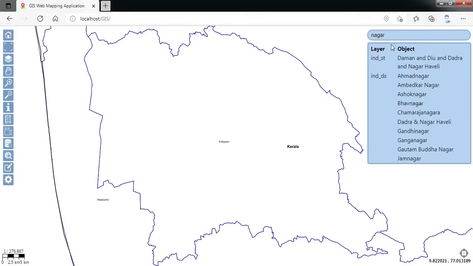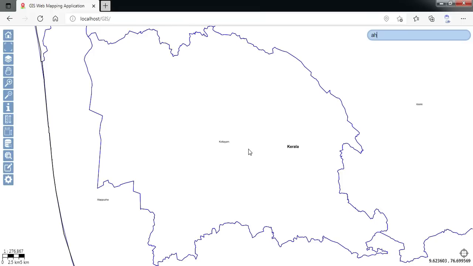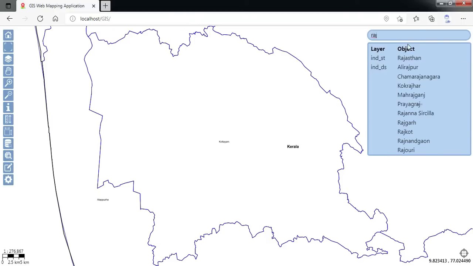Let us see how it is working. We have already seen it. So I can search on any particular value, and it will fetch information related to state and district. So I can type down say AHM. So it is finding Ahmedabad and Ahmednagar. There is no state which is having AHM in that. Let us find out something, RAJ. Let me see. Yes, we have Rajasthan as a state, and then there are various districts: Rajgarh, Rajkot, Rajkori.